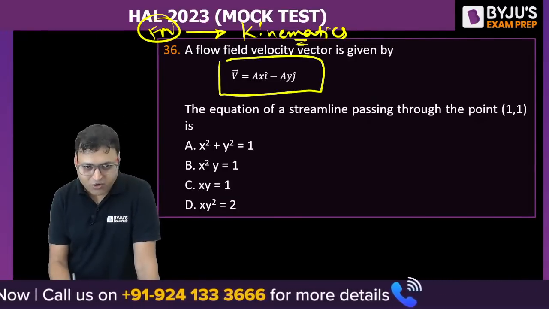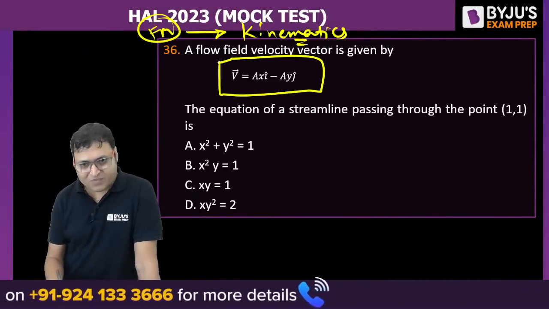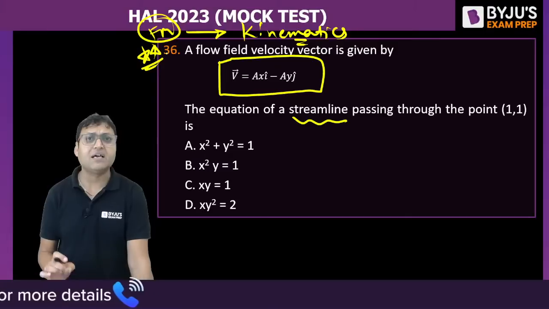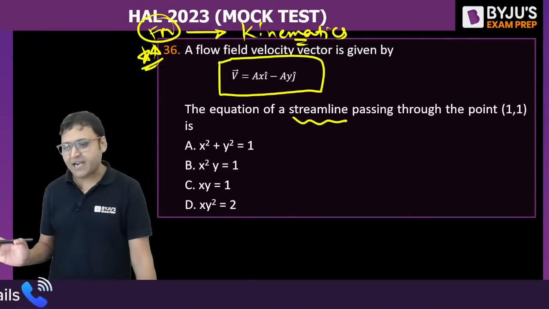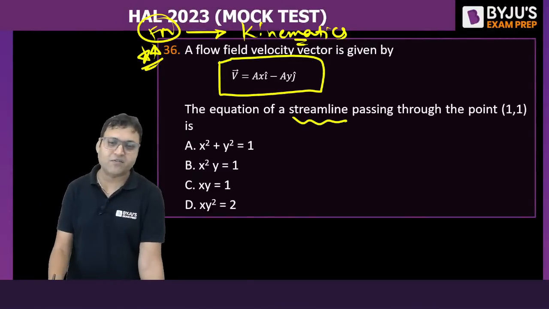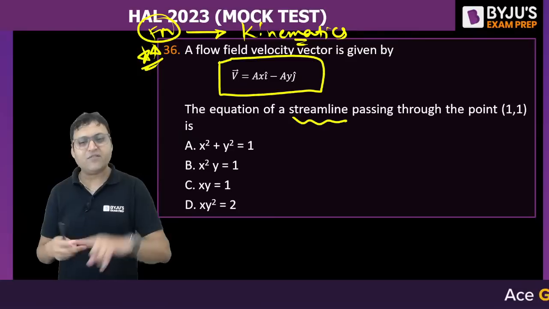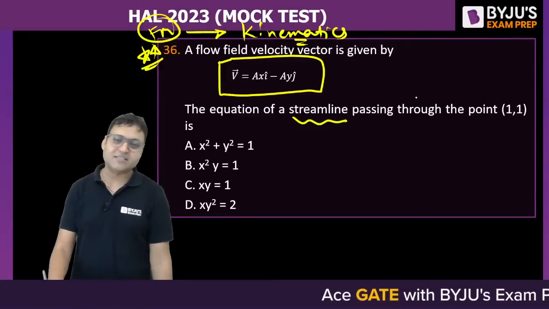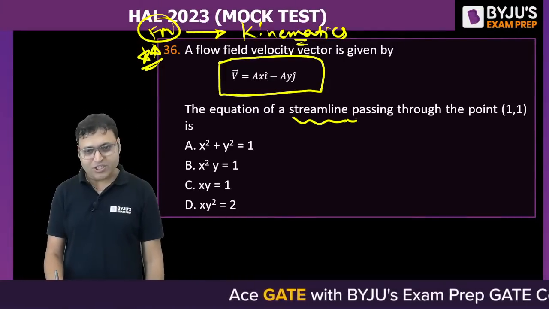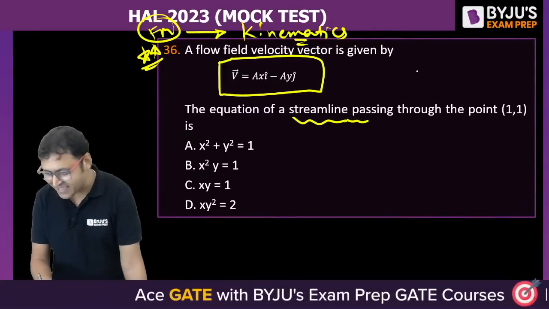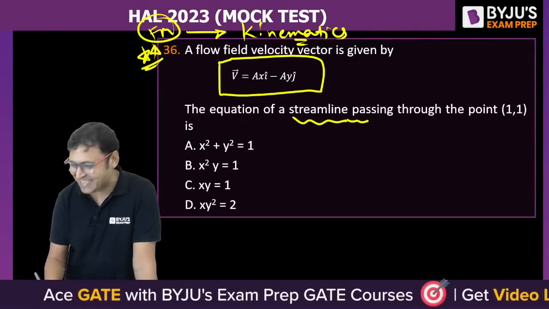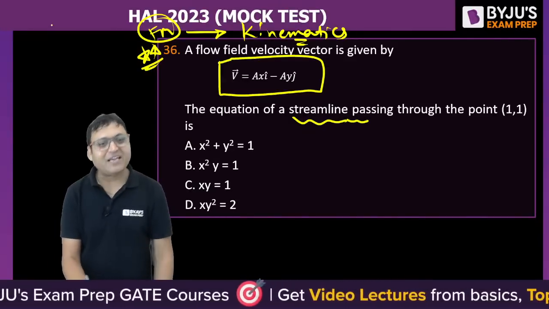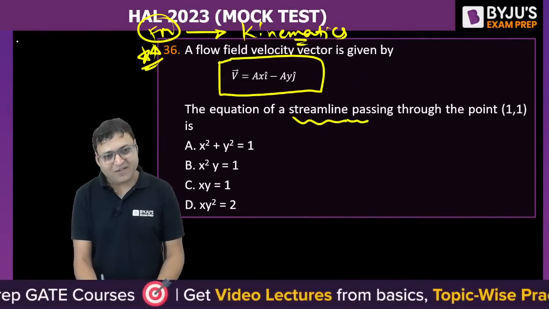The question is on your screen. It is from the streamline. A very, very important question. You can find questions from the equation of the streamline in each and every examination, irrespective of the type, whether it be engineering services, GATE, PSUs. All the examinations are asking questions from the equation of the streamline. What is the answer? 36. Well done, guys.